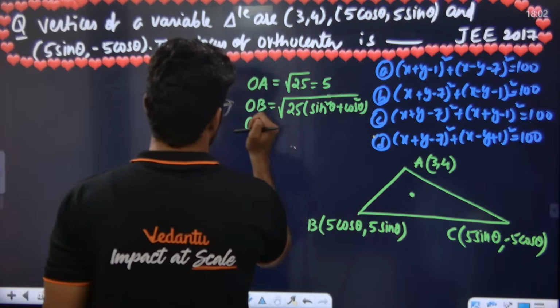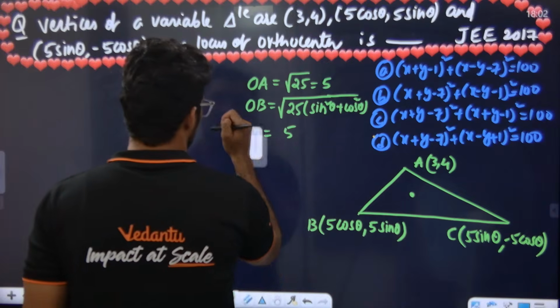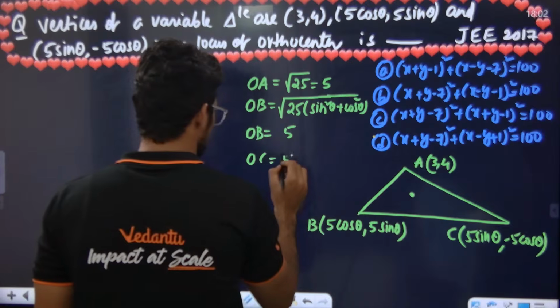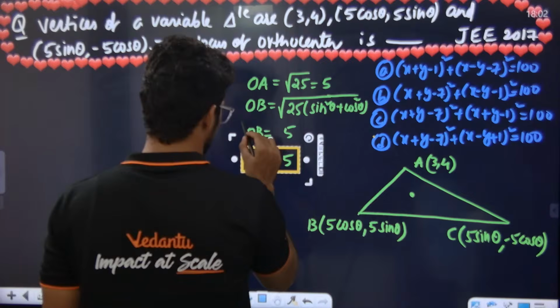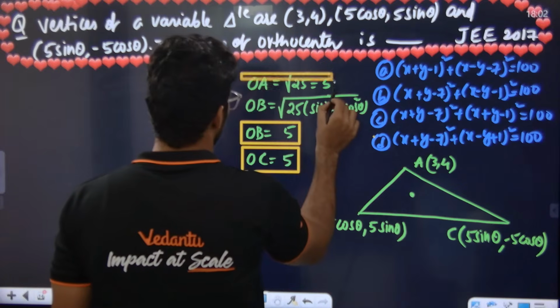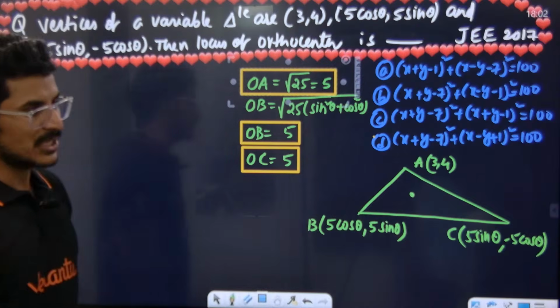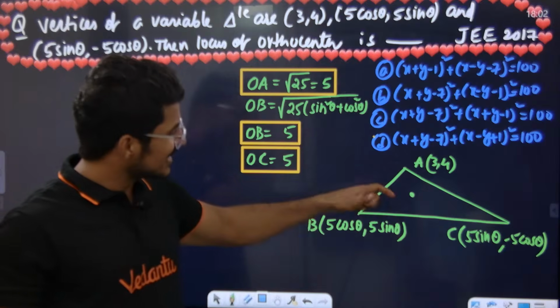OB is 5. OC is also 5 only. Everyone look at the board clearly. OA, OB, OC, everybody is equal here. OA is 5, OB is 5, OC is also 5. All the distances are equal.